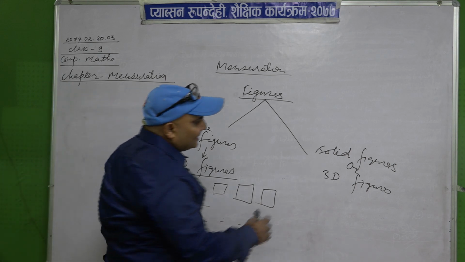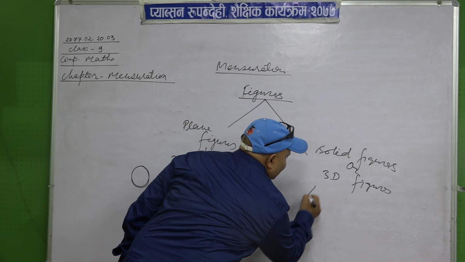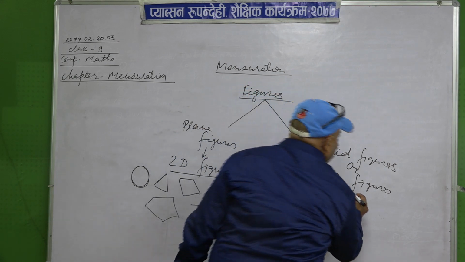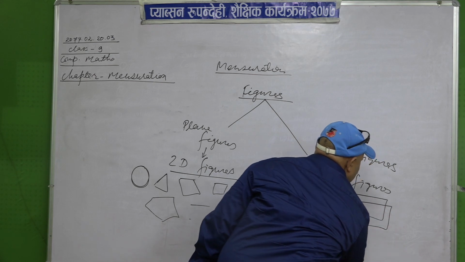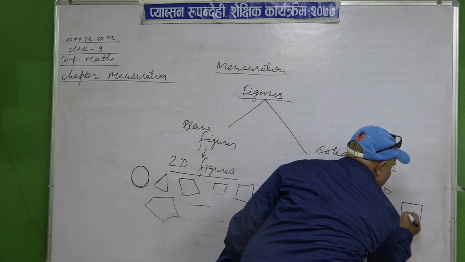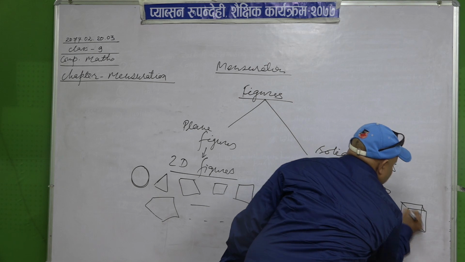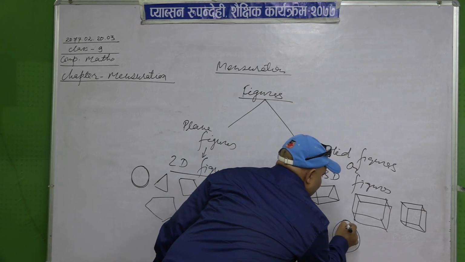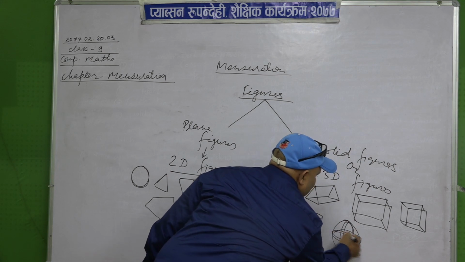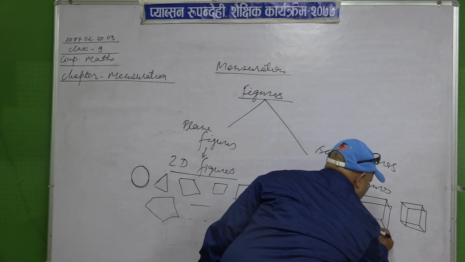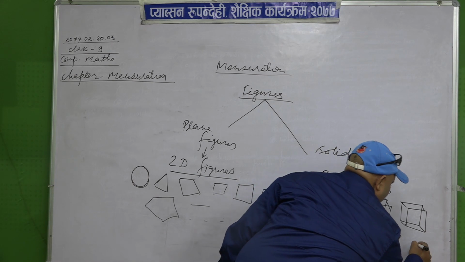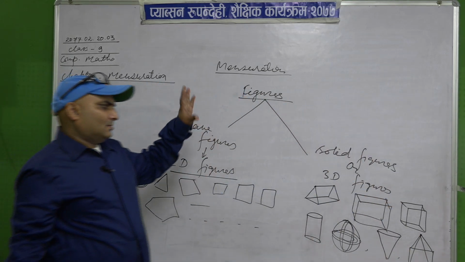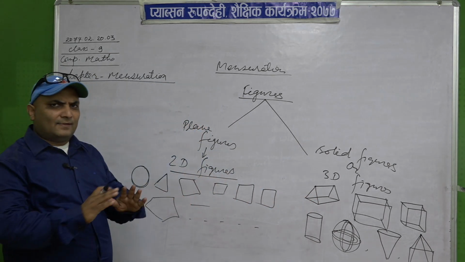Similarly, what comes in 3D figures? In 3D figures, we had prism, triangular prism, cuboid, cube, then cylinder, sphere, cone, pyramid, etc. This all comes in solid figures. So yesterday we covered this much, I think.